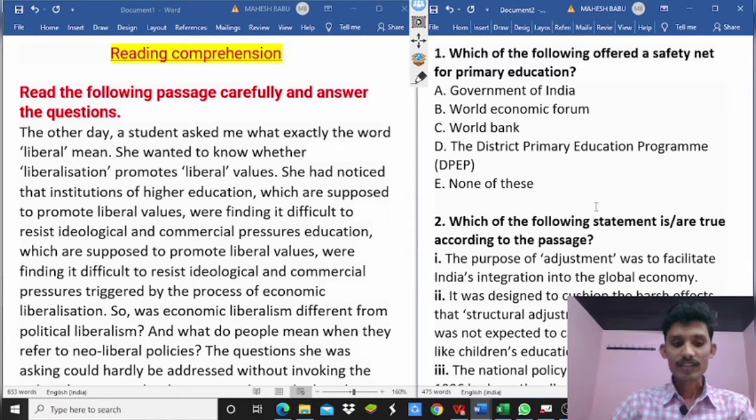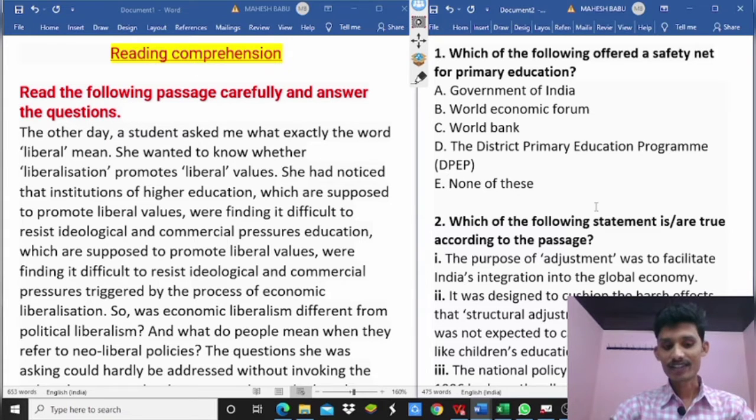The first type is: among the given statements, which statement is true as per the passage? The second is: among the given statements, which statement is false from the passage?